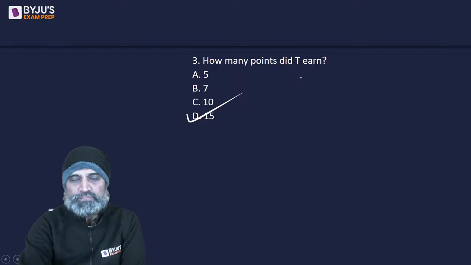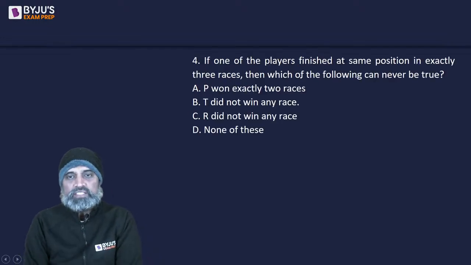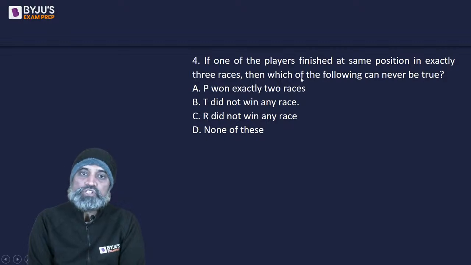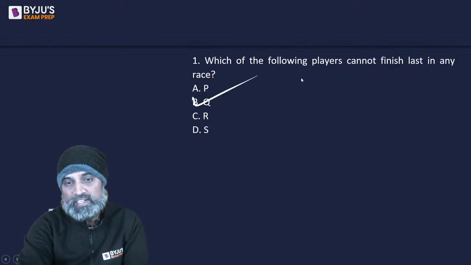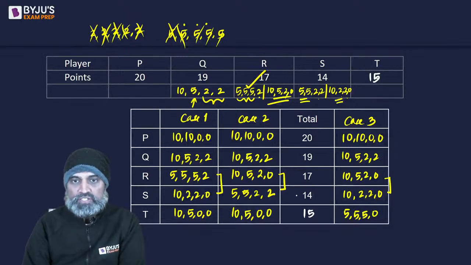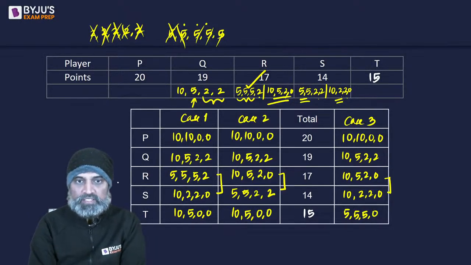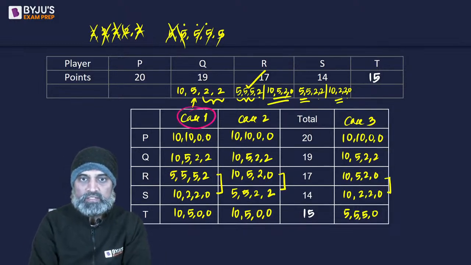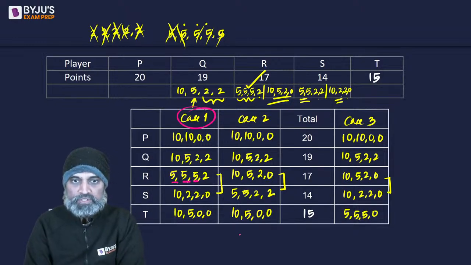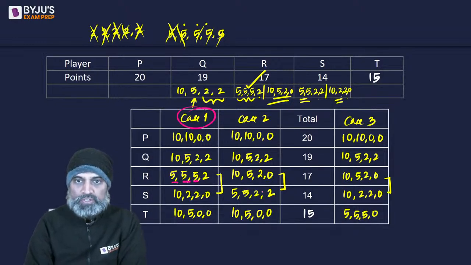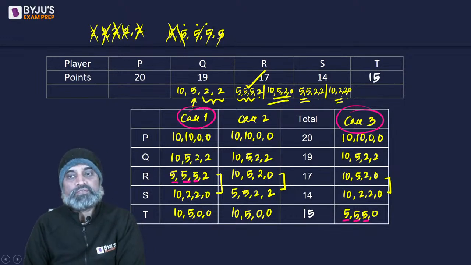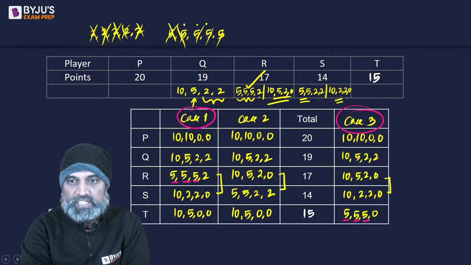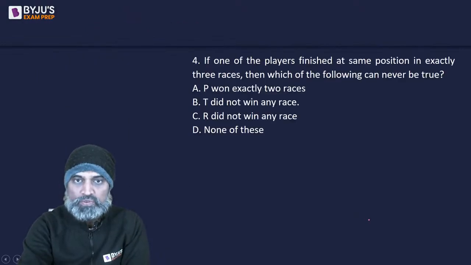Next, how many points did T earn? We have already seen it's 15. Okay, next, if one of the players finished at the same position in exactly 3 races, let's see who that is. Finish at the same position in exactly 3 races. It could be this scenario, right? Case 1, same position 3 times, or it could be case 3, 5, 5, 5 in 3 cases, right? 2 possibilities.